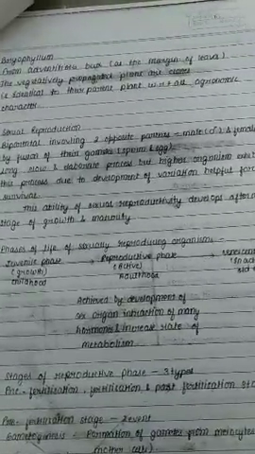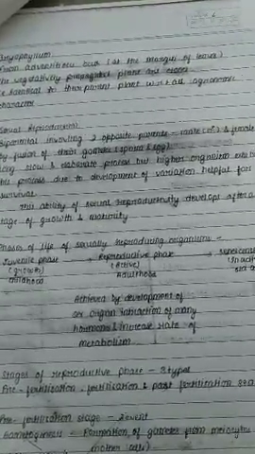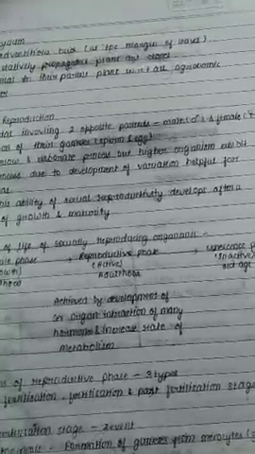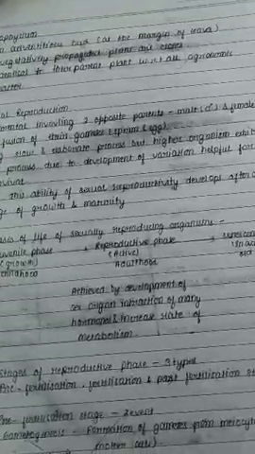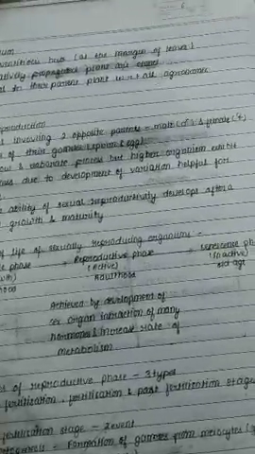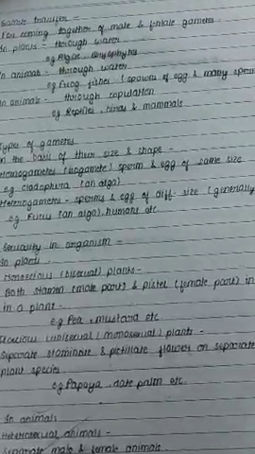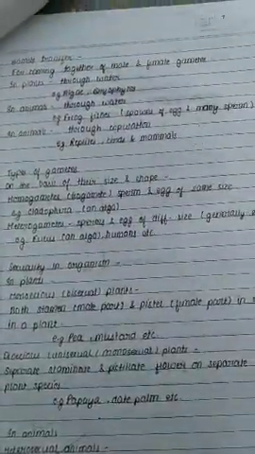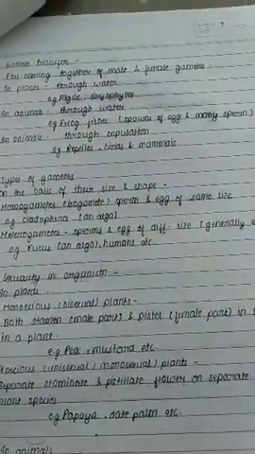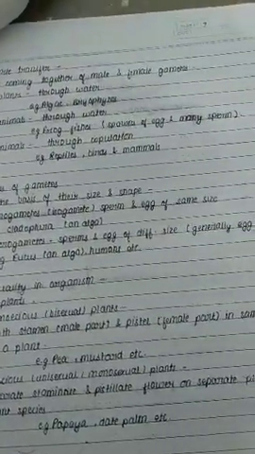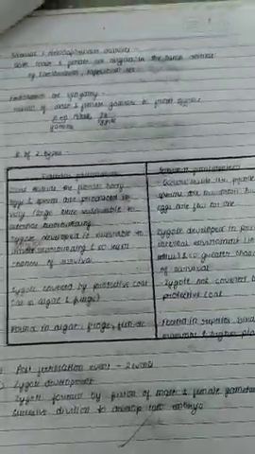Sexual reproduction. What is sexual reproduction? The fusion of gametes takes place and formation of the zygote takes place. Sexual reproduction has 3 phases: pre-fertilization, fertilization, and post-fertilization events. So you have to remember these events. In pre-fertilization, formation of gametes and transfer of gametes take place. In fertilization, fusion of gametes takes place. In post-fertilization, formation and implantation of the zygote, cell division and cell differentiation take place. In fertilization, you have to study external fertilization and internal fertilization. Try to remember these differences.